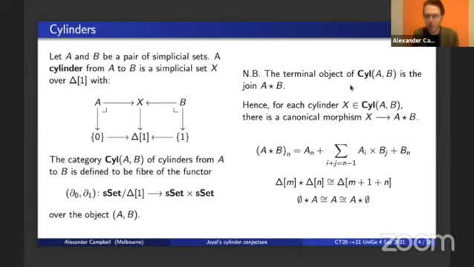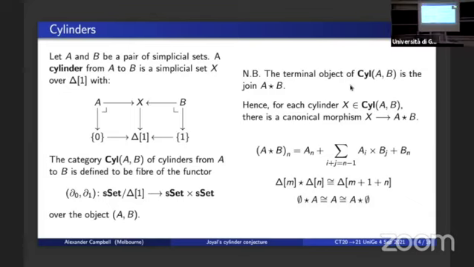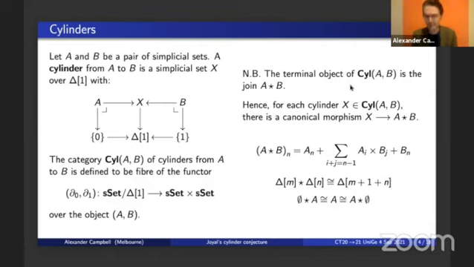I've given a few little formulas below, but just think about it as the collage of the terminal profunctor between A and B. So as the terminal object of this category, there is for each cylinder X in Sil AB a canonical map of cylinders from X to the join of A and B. And these will feature in the statement of Joyal's conjecture.